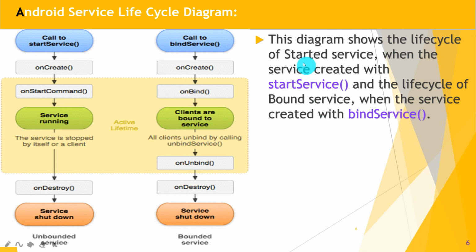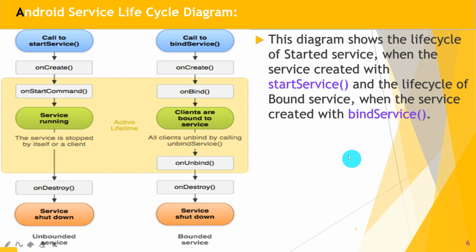Yes. So let's move to the next part. This diagram shows the life cycle of a started service and a bound service. An unbounded service is also called a started service, when the service is created with the start service method, and the life cycle of the bound service, when the service is created with the bind service. Great. So these are the two different methods: start service for started services and bind service for bound services.